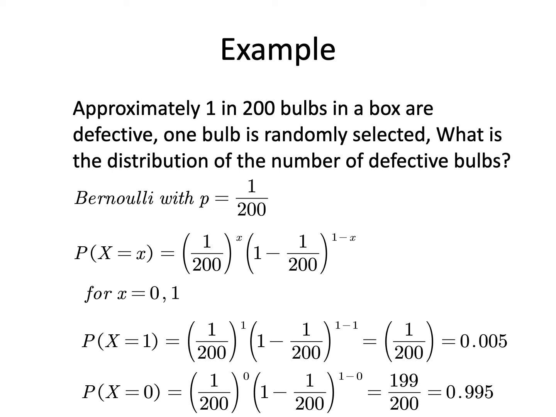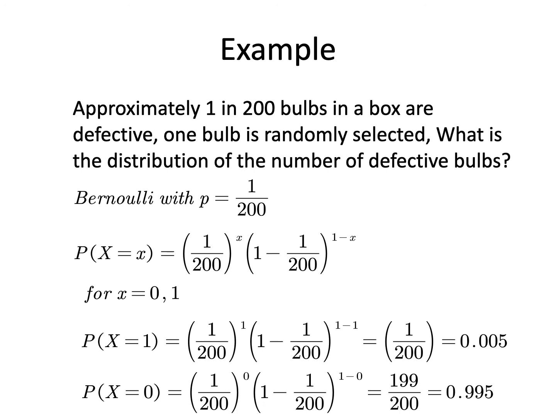If we let the random variable x represent the number of defective bulbs in our sample of size 1, then the probability that X takes on little x is p to the power x times 1 minus p to the power 1 minus x, where p is 1 over 200, so it is 1 over 200 to the power x times 1 minus 1 over 200 to the power 1 minus x, for x equal to 0 or 1.